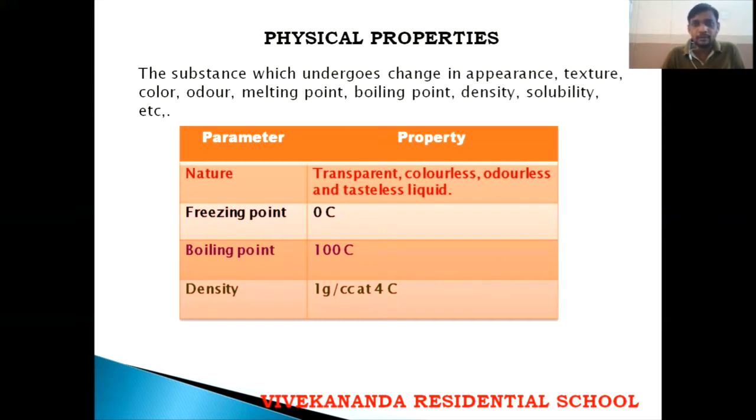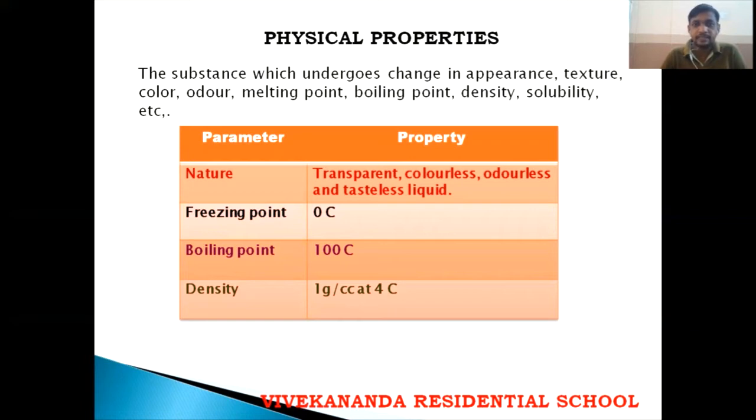Boiling point. The change of water to water vapor when heat is supplied, or directly through sunlight also, is called boiling. The temperature at which water changes to water vapor is called the boiling point. The boiling point of water is 100 degrees Celsius.